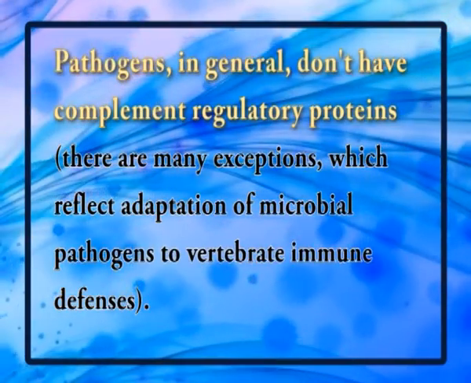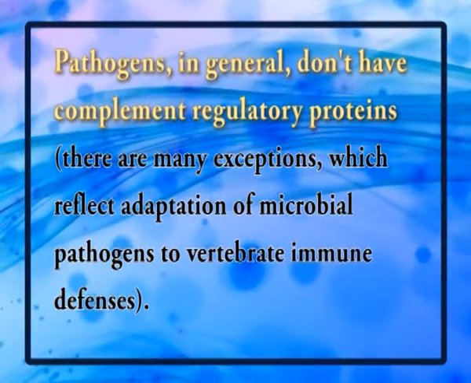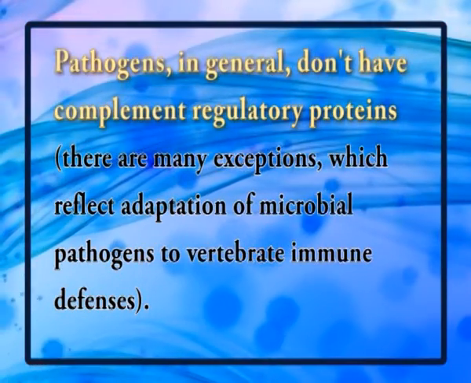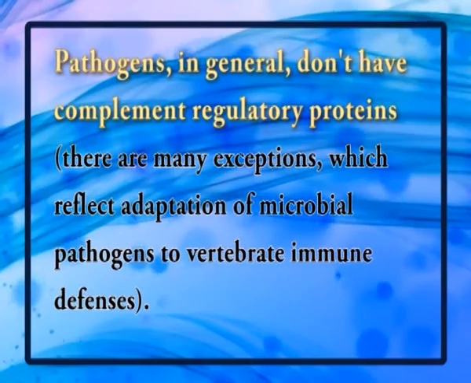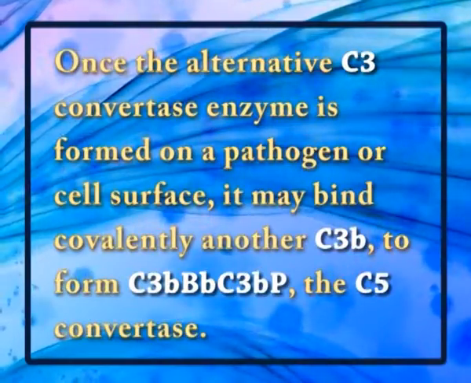When complement is activated on a cell surface, the activation is limited by endogenous complement regulatory proteins, which include CD35, CD46, CD55 and CD59, depending on the cell. Pathogens in general do not have complement regulatory proteins. There are many exceptions, which reflect adaptation of microbial pathogens to vertebrate immune defenses.